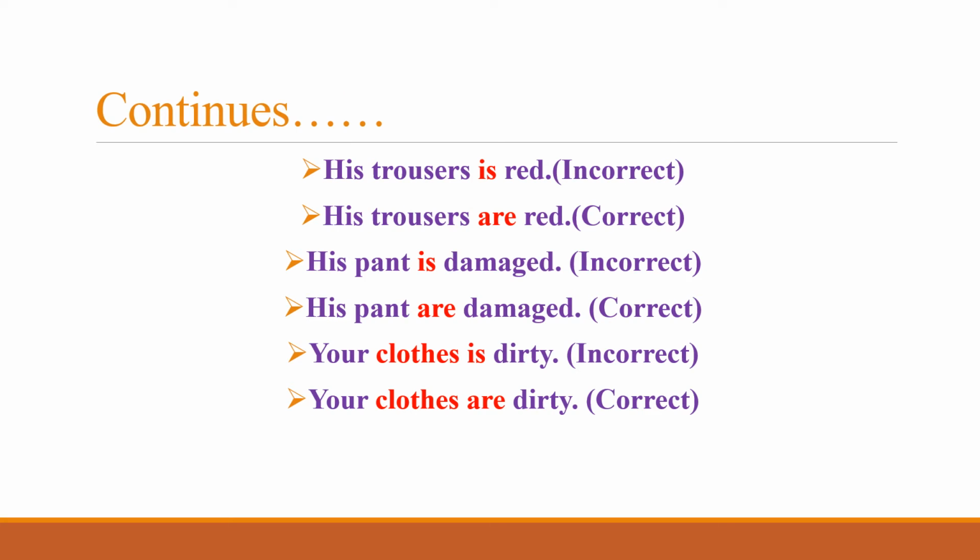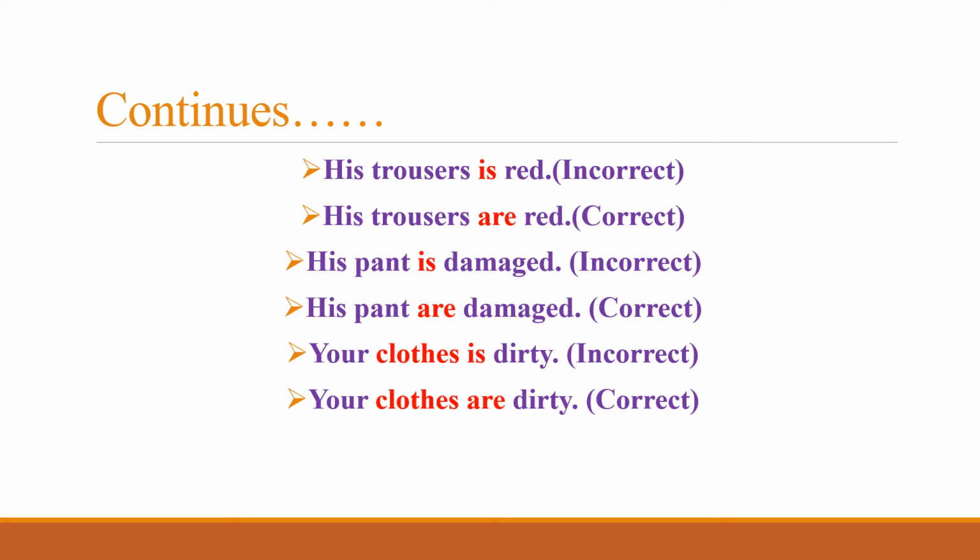His trousers is red. These mistakes can be in two ways. For example, here trousers is already used as plural, s is added there, but the helping verb that is used here is singular, that is, is. So his trousers is red.